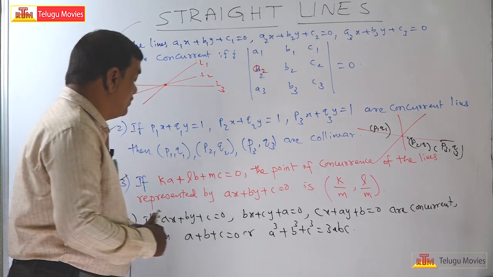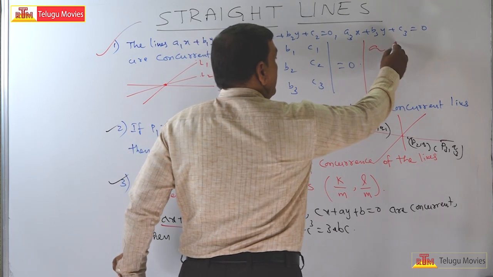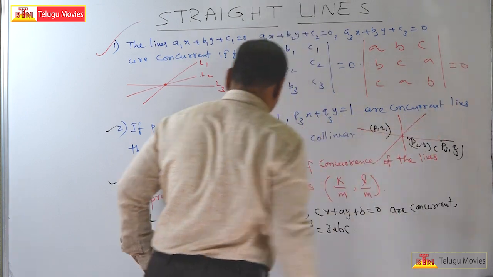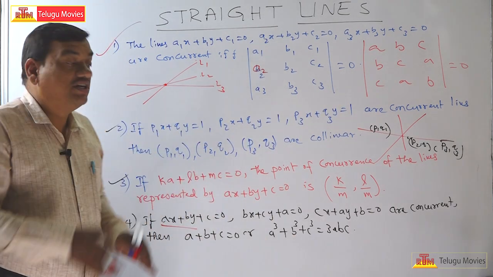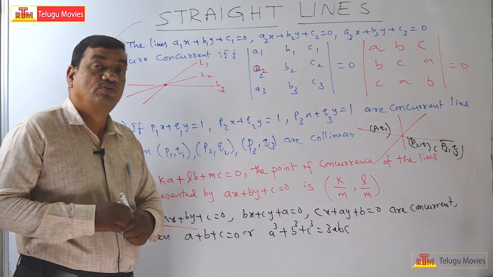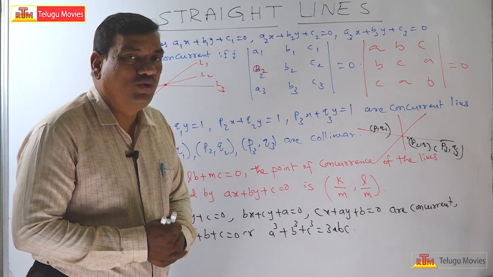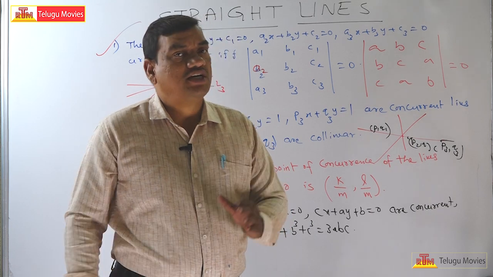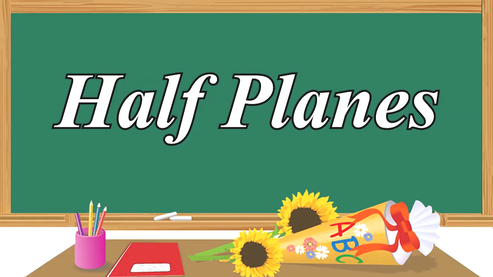Okay. So how can you prove it, sir? You can take the first condition and put it here. So the determinant of ABC, BCA, CAB is equal to 0. Put it, find the determinant, and you will get A plus B plus C is equal to 0 or A cube plus B cube plus C cube is equal to 3ABC. So these are the basic concepts that are very, very useful while solving problems from any competitive examinations. I hope that you understand this concept. So let us move to some more concepts.